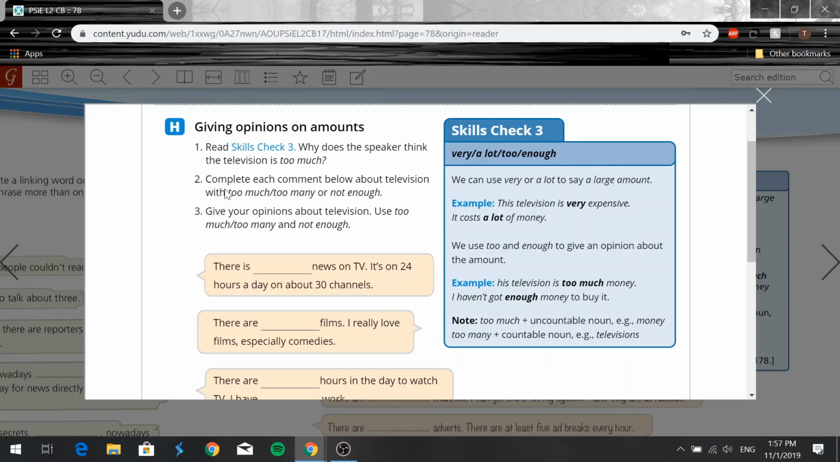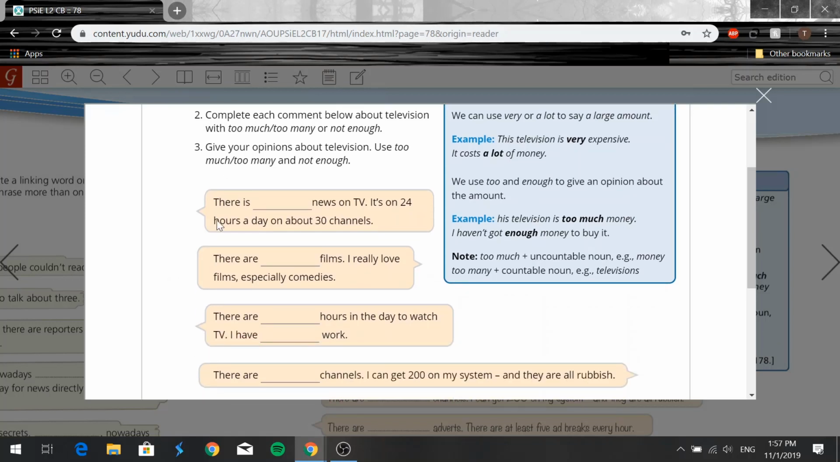Then we have 2. Complete each comment below about television with too much, too many, or not enough. Right? So we'll say there is dash news on TV. It's on 24 hours a day on about 30 channels. So we'll say there is too much news, because news is uncountable, you guys, okay? So there's too much news on TV. It's on 24 hours a day on about 30 channels, right?